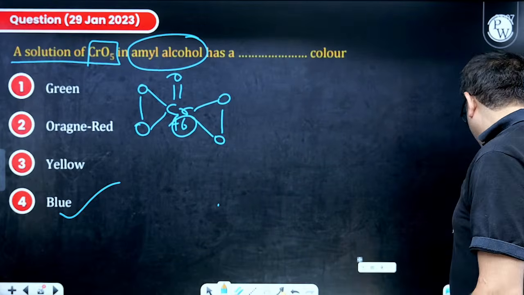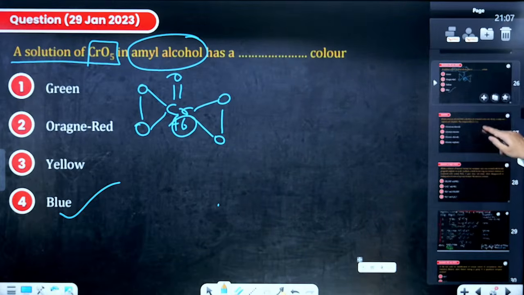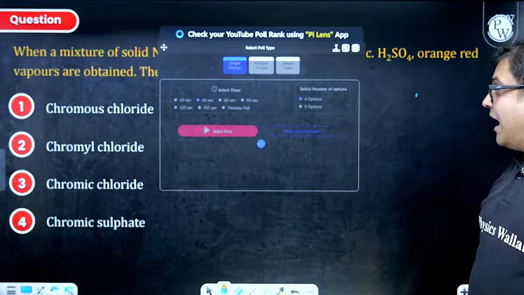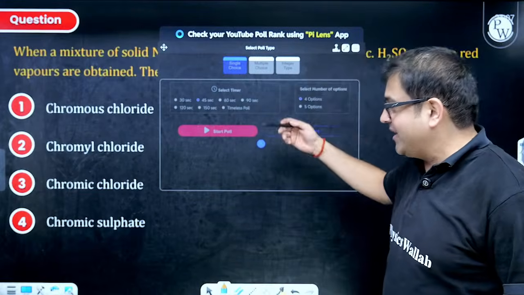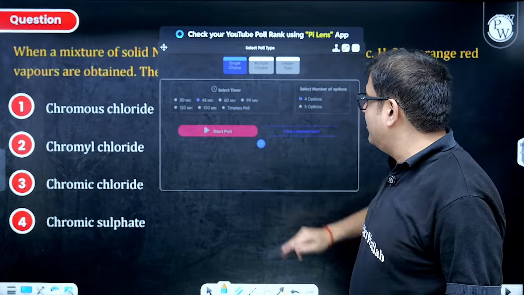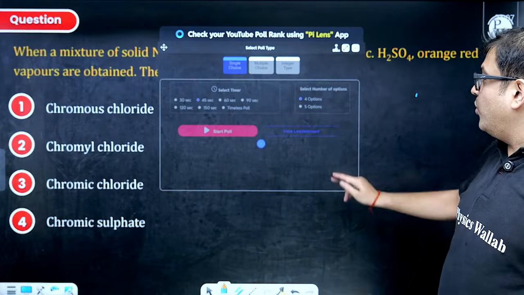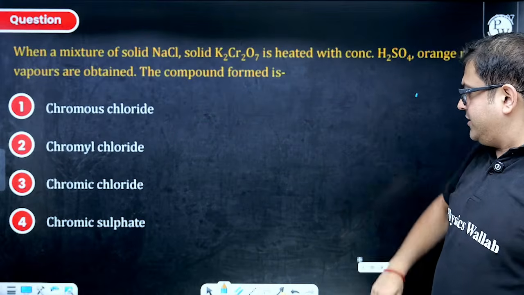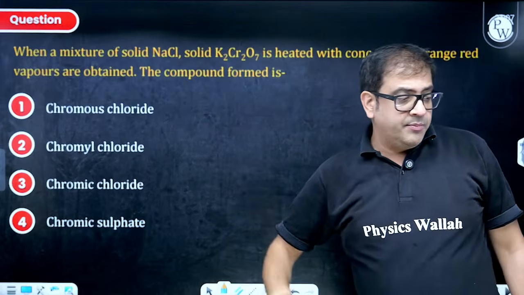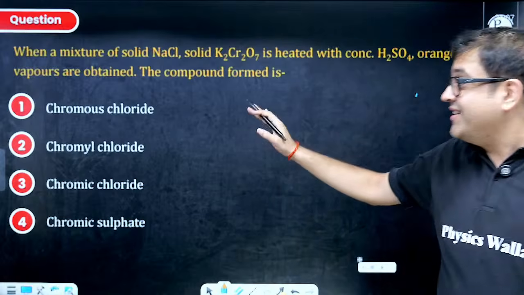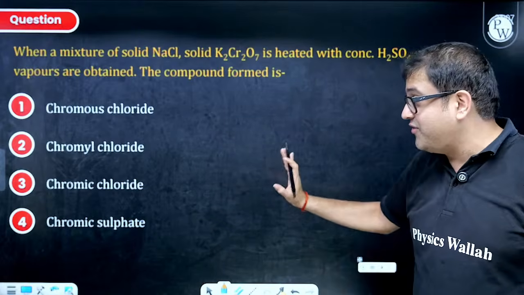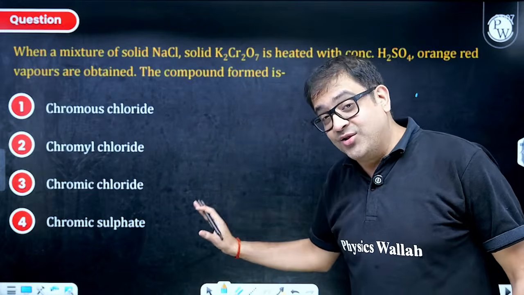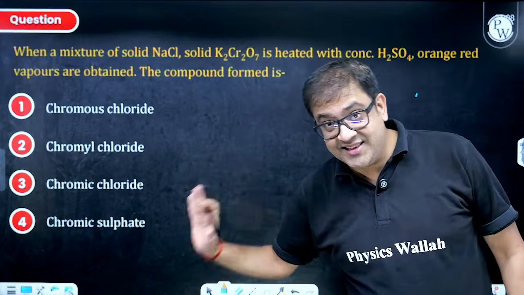So I hope this inorganic knowledge you are maintaining in your hard disk with the revision. But yes, now I am giving you, acha, I guess the poll has stopped working beta. So no worries, no worries. Let us read the question first. The poll has stopped working, so let us read the question at least, because it is a very famous question again beta. Inorganic also, and the Etard reaction also uses this reagent. So let us read it at least.